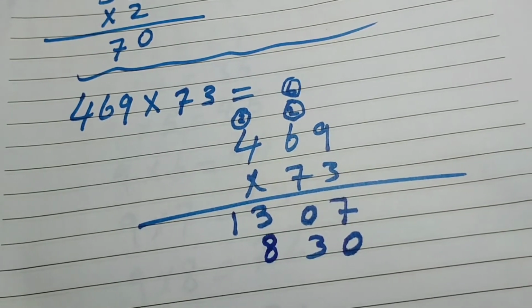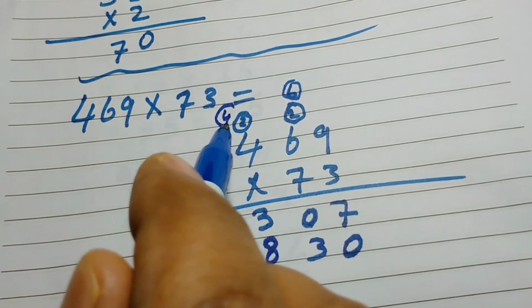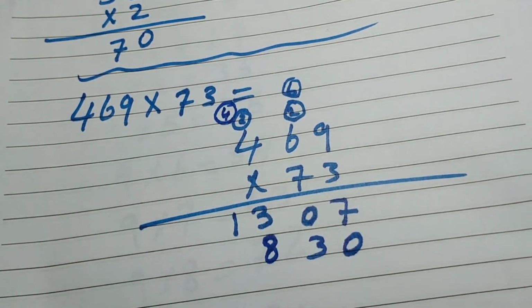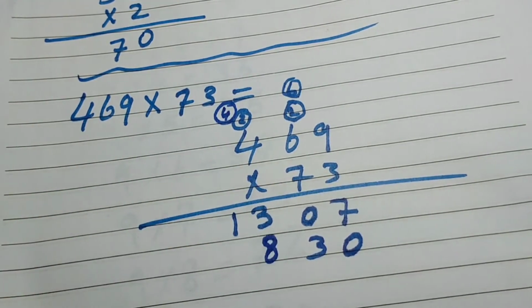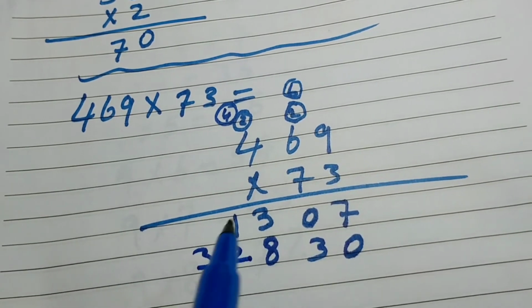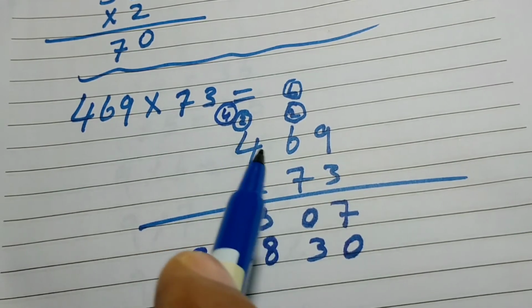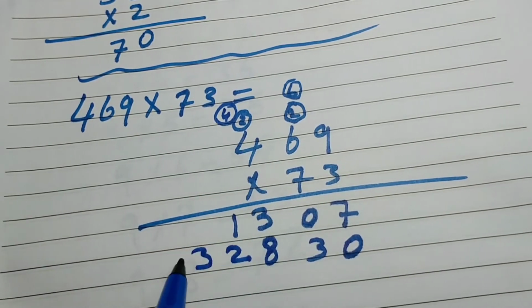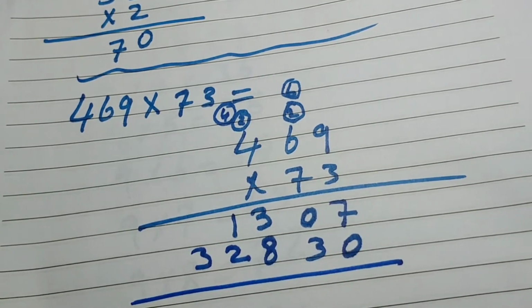Clear? And 4 we are going to add in the next column. So now 7 multiply 4 equal 28. So 28 plus 4 equal 32. The last digit after multiplication with the last digit, we will write the full number. So my dear, this is what I wanted to write here.